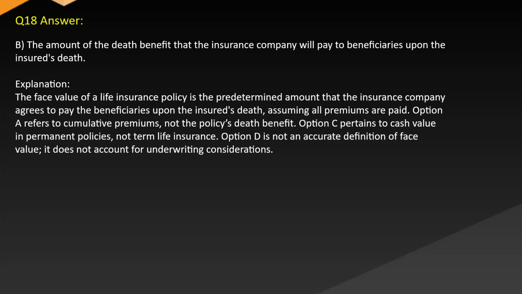Answer: B. The amount of the death benefit that the insurance company will pay to beneficiaries upon the insured's death. Explanation: the face value of a life insurance policy is the predetermined amount that the insurance company agrees to pay the beneficiaries upon the insured's death, assuming all premiums are paid. Option A refers to cumulative premiums, not the policy's death benefit. Option C pertains to cash value in permanent policies, not term life insurance. Option D is not an accurate definition of face value. It does not account for underwriting considerations.